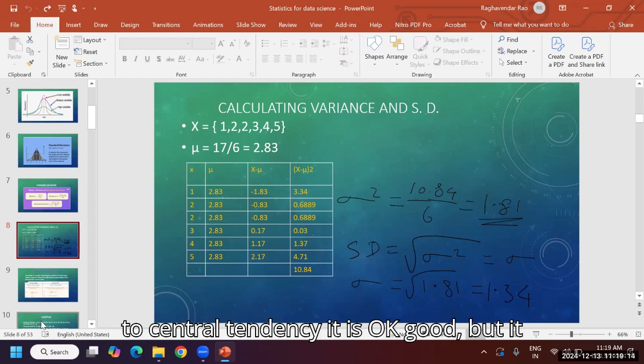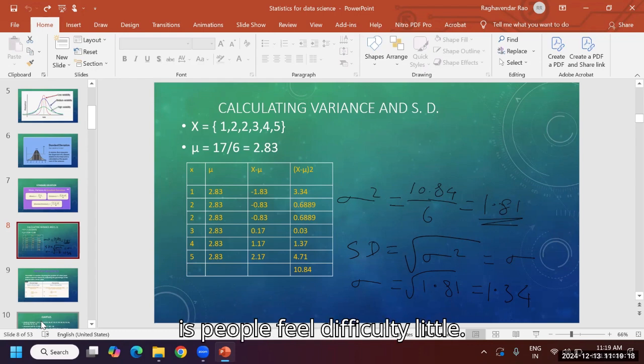Up to central tendency, it is okay, good. But people feel a little difficulty. What about you? Is it fine? Okay, good. Then we can go ahead.